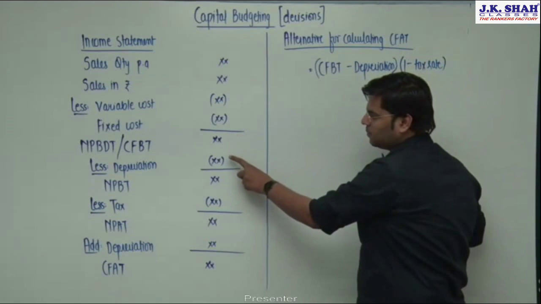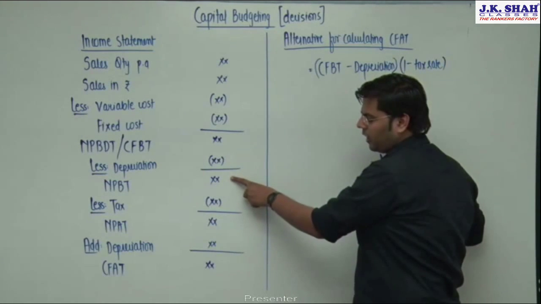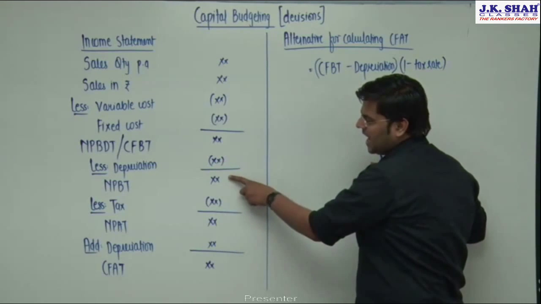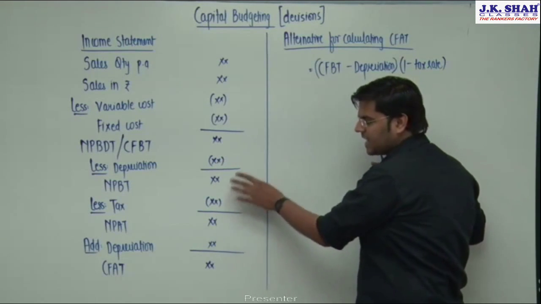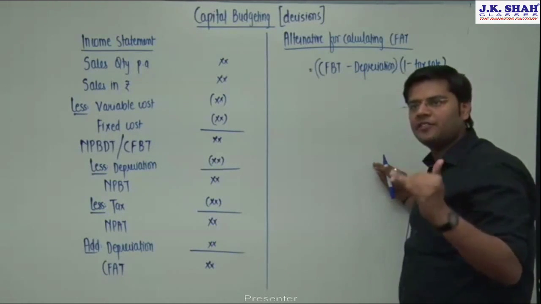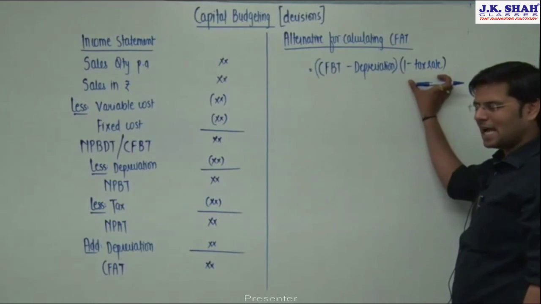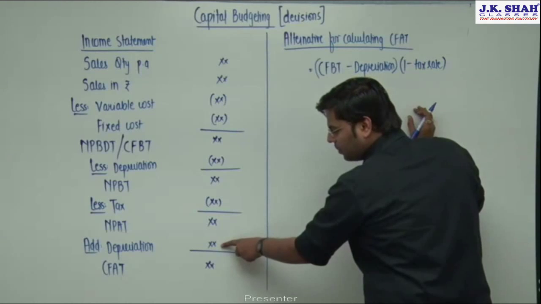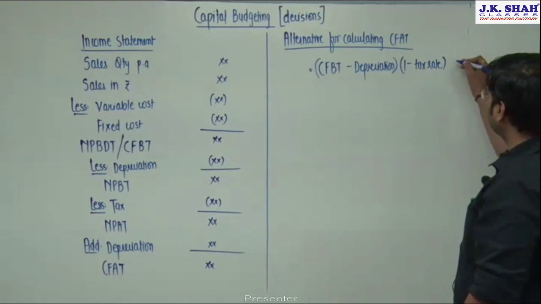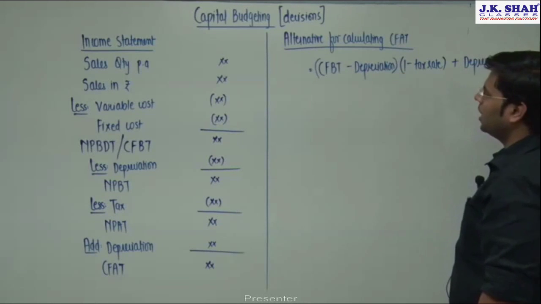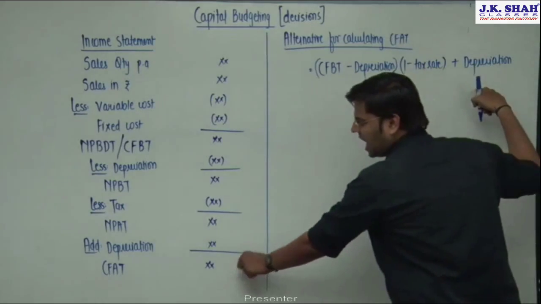Cash flows before tax minus depreciation gives me net profit before tax. But if I want to jump directly from this point to this point, that means I have to convert the before tax item into after tax. Any item which is before tax, if you want to convert into after tax, you just have to multiply it by 1 minus tax rate. And then once you get this net profit after tax, do you agree? You have to add depreciation to get cash flows after tax. So what I'll do is now I will add back the depreciation and I'll be able to calculate the amount of cash flows after tax.